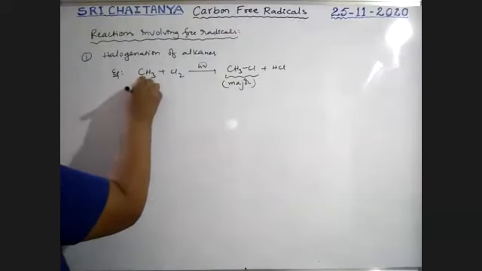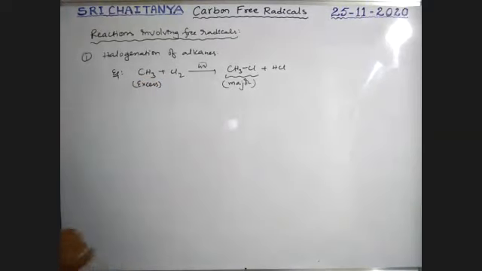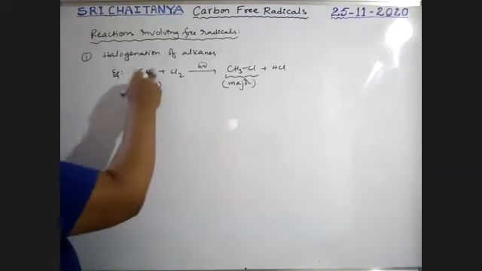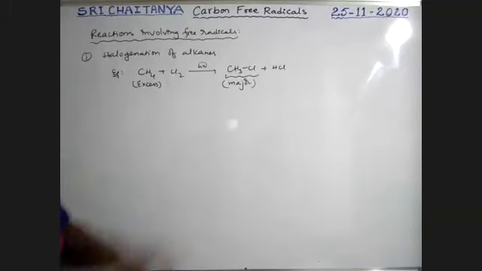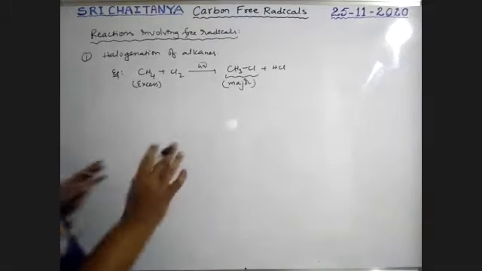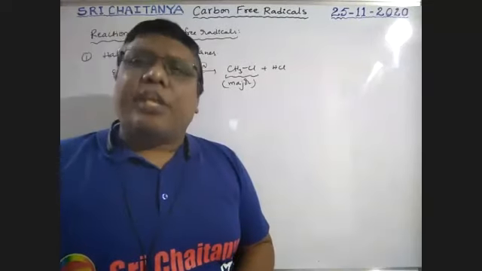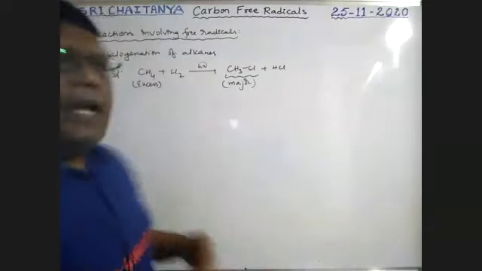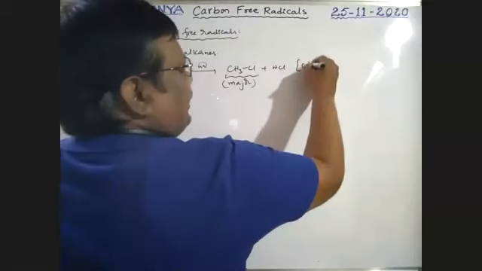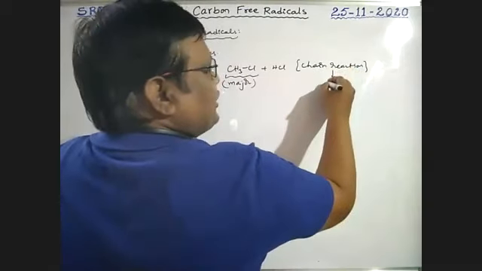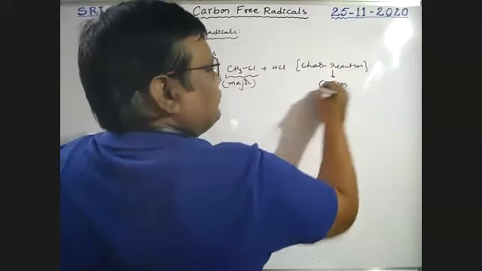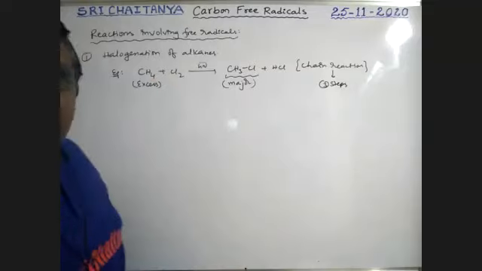I am taking this as excess methane. If methane is in excess, this is the major product, boys. That is methyl chloride. Sir, what is the reaction here? Any free radical reaction is a chain reaction. It is an example of a chain reaction. Every chain reaction takes place in 3 steps.